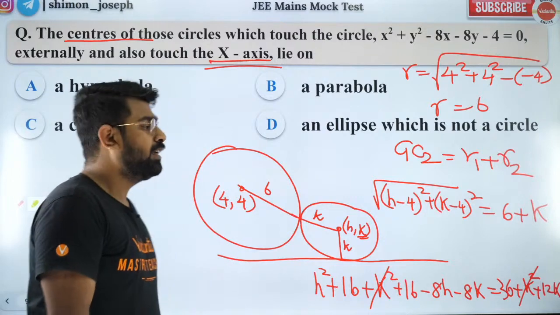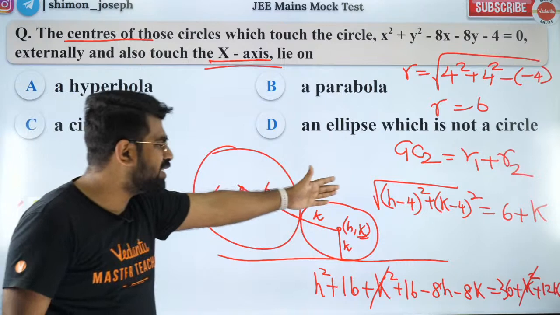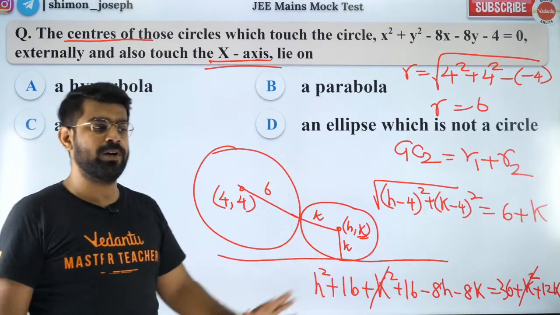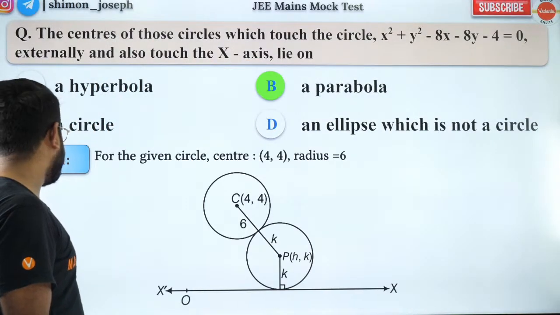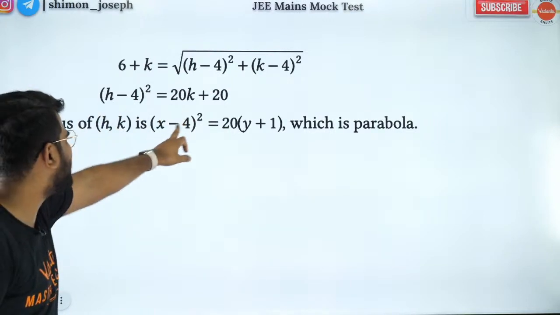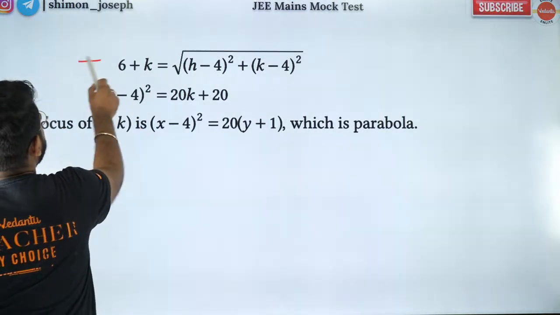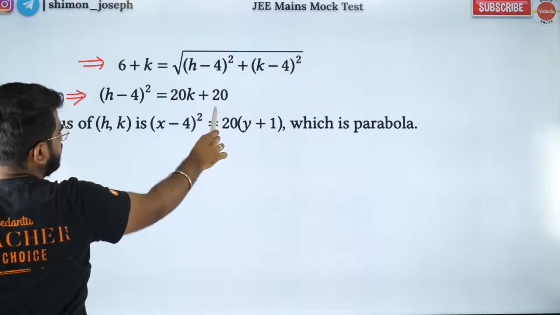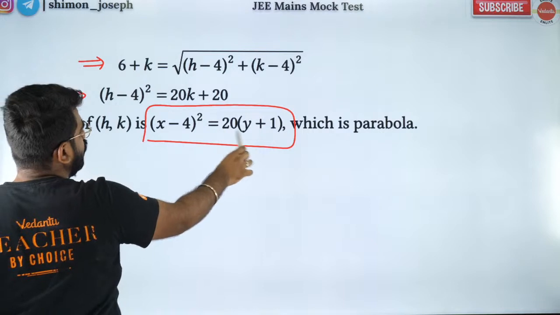Got it? Guys, are you all happy with this? Is everybody comfortable? After this, you just have to square and solve. There is nothing special over here. It's very simple. So if you simplify, you will get a nice parabola. This is what I did. After that, you square, and if you simplify, you will get something like this. So this is basically a parabola. It's x squared equal to 4ay.